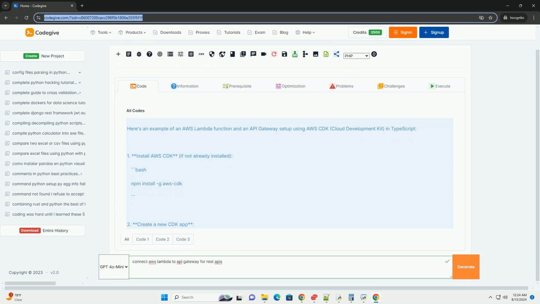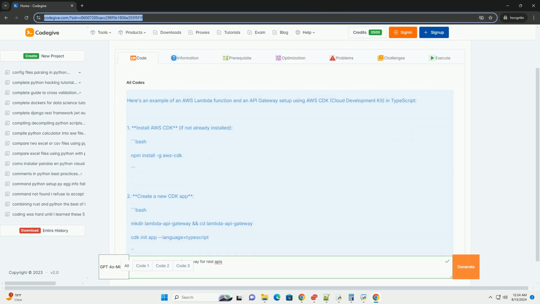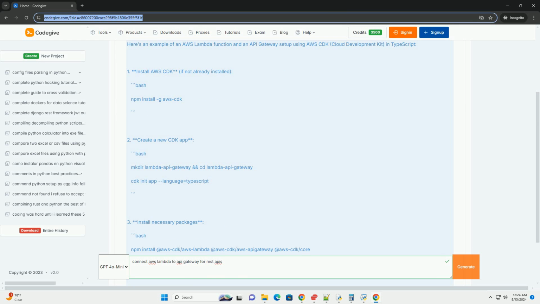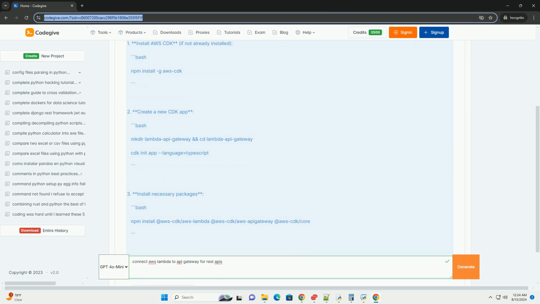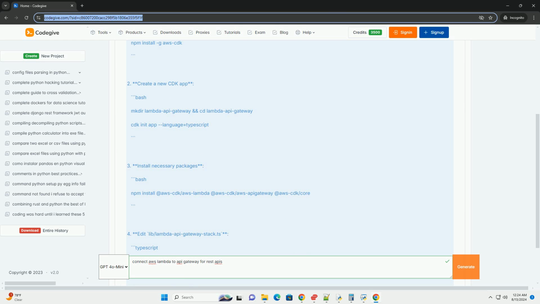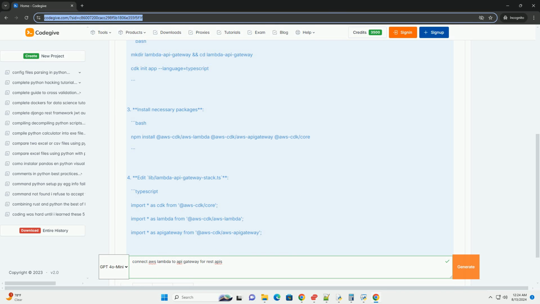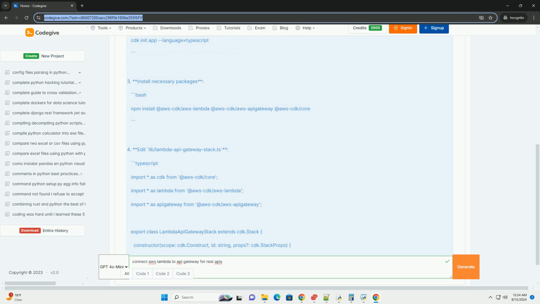Introduction. AWS Lambda is a serverless computing service that allows you to run code in response to various events without provisioning or managing servers. AWS API Gateway is a fully managed service that enables you to create, publish, maintain, monitor, and secure APIs at any scale. By connecting AWS Lambda to API Gateway, you can build serverless RESTful APIs that automatically scale and handle a wide range of workloads. Steps to connect AWS Lambda to API Gateway.